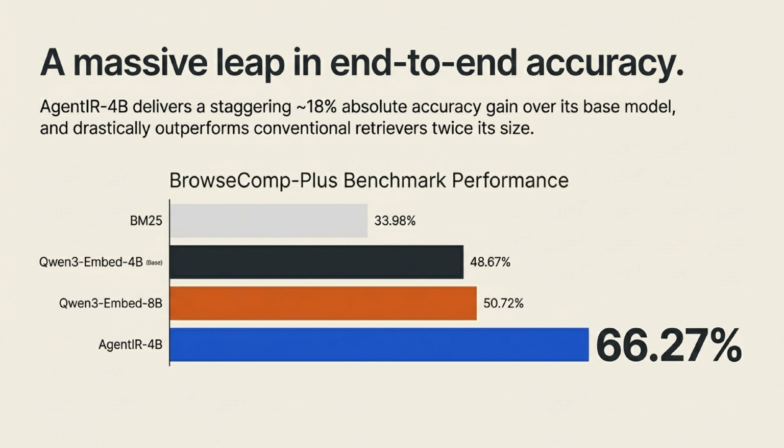The results represent a massive leap in end-to-end accuracy. When evaluated on the challenging BrowseComp-Plus benchmark, AgentIR-4B delivers a staggering 18% absolute accuracy gain over its base model. Sitting at a 66.27% success rate, it drastically outperforms conventional dense retrievers that are twice its size, not to mention completely blowing past traditional baselines like BM25.